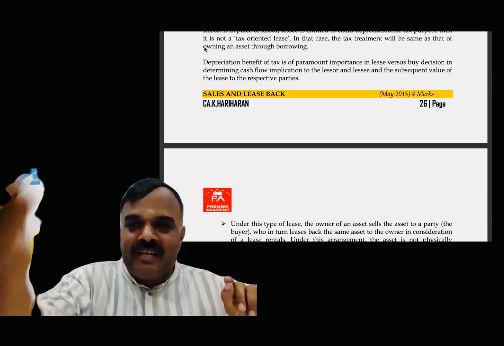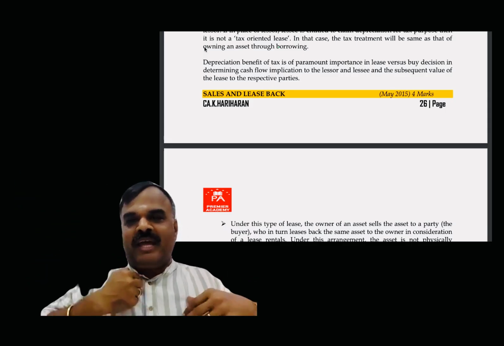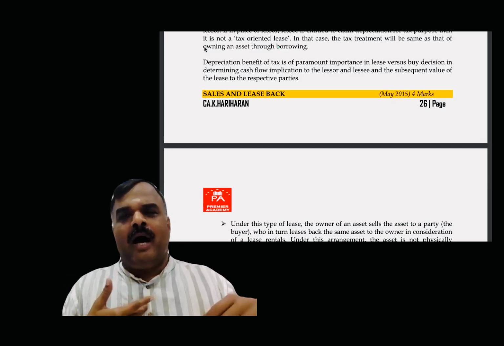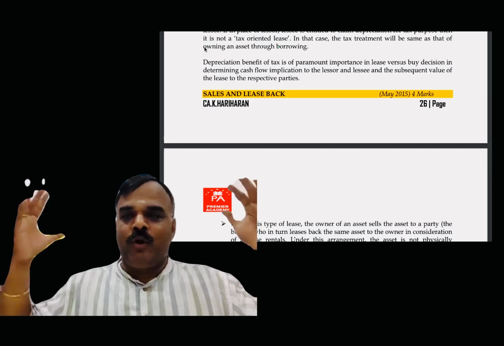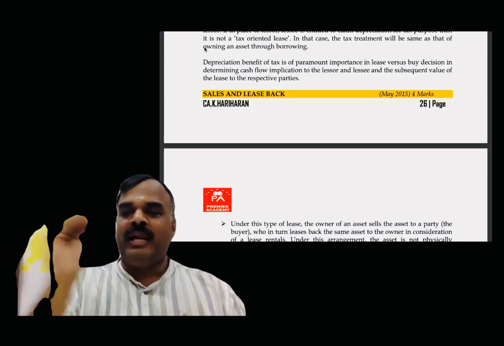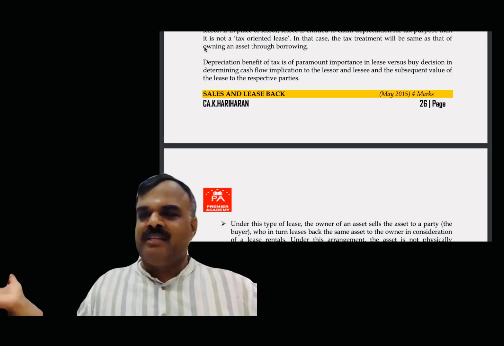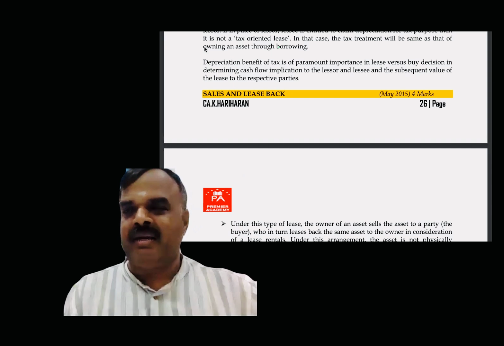So after selling, I am getting back the asset as a lease. Till today I am the owner of the asset. Tomorrow onwards I am going to be the tenant. From the outside point of view, I am doing the business nicely. My goodwill and everything else have no damage. Why don't you help? Is there a chance, can we do it like this or not? Since it is in a commercial place, you may also need the building. Yes, it is good, if rent comes in it will be nice, right? Clear?